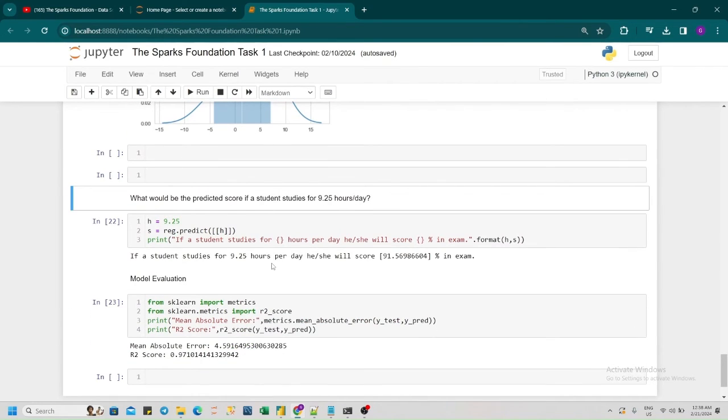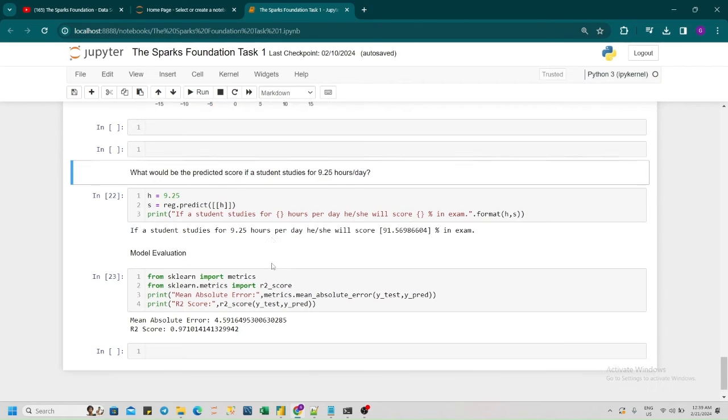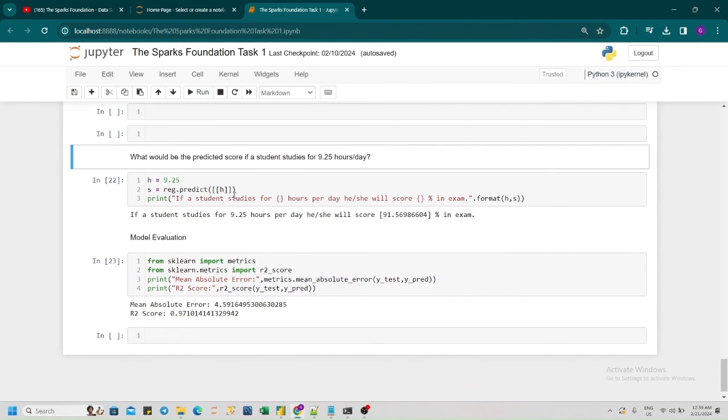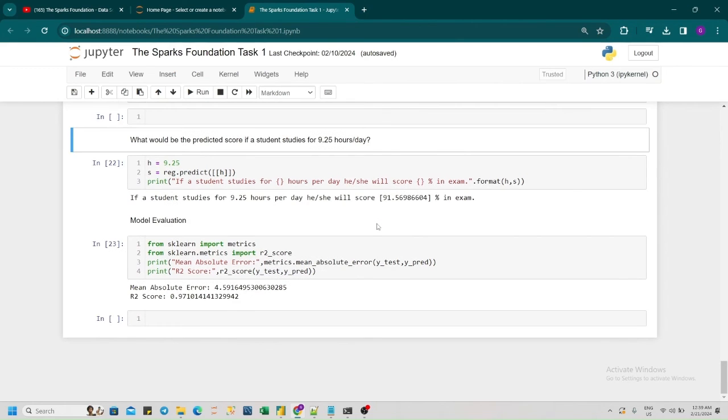Our main task is to predict the score of a student who studies for 9.25 hours per day, and here we are getting the result: a 91.56% score for the student who studies 9.25 hours.